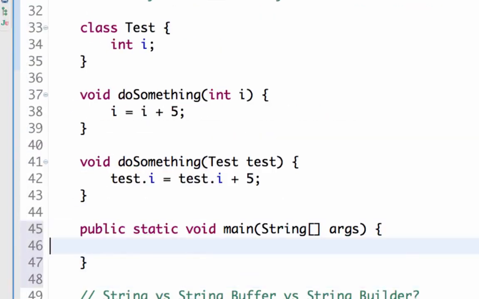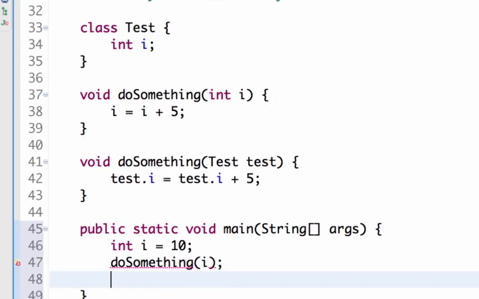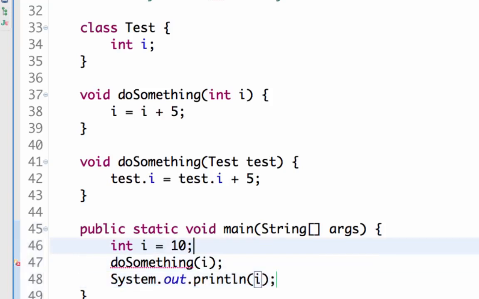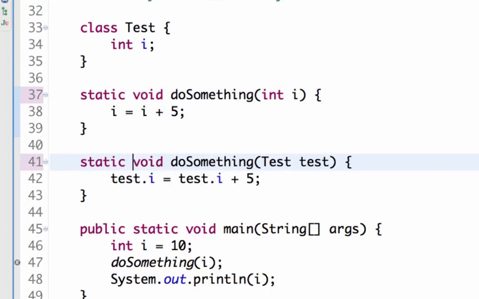So in main, I want to run this program and say int i is equal to 10, and I'll call do something on i, and then System.out.println i. Let's just make these methods static methods, just so that I can directly call them from main.